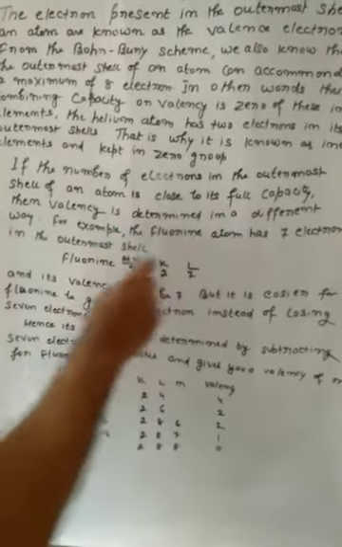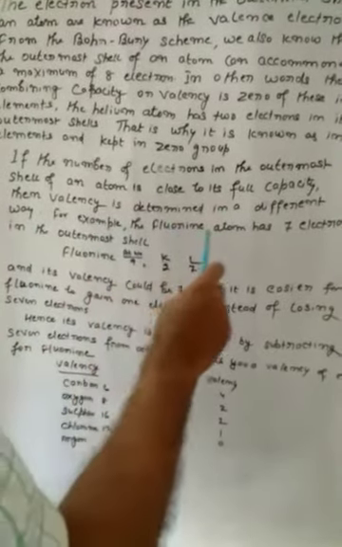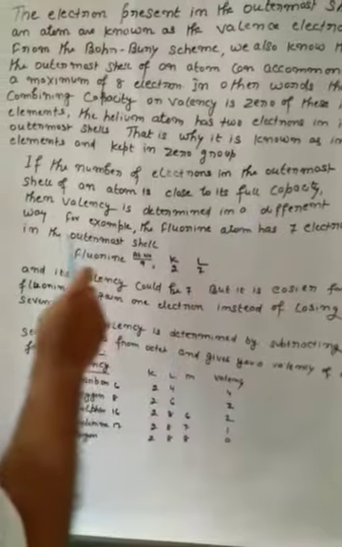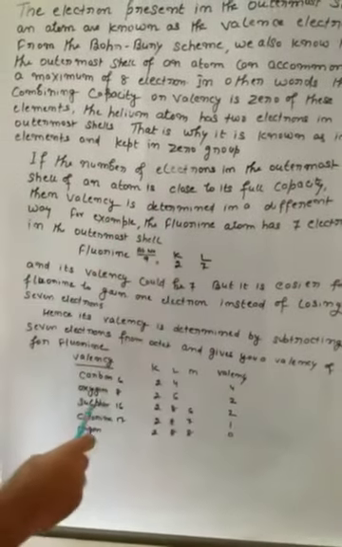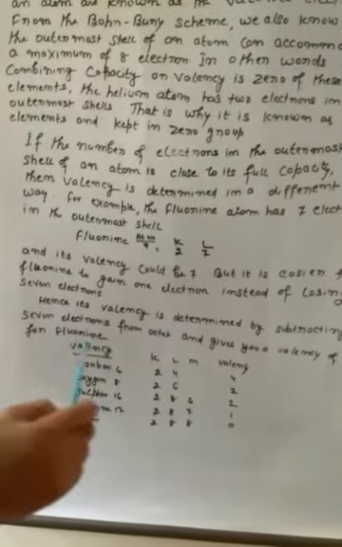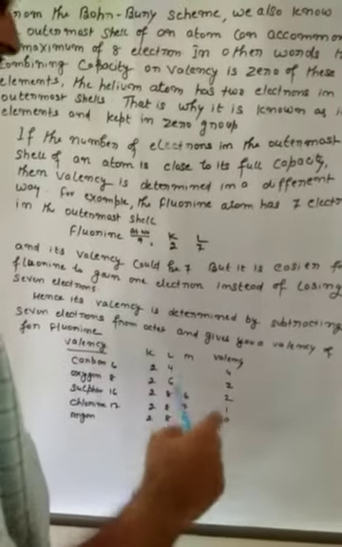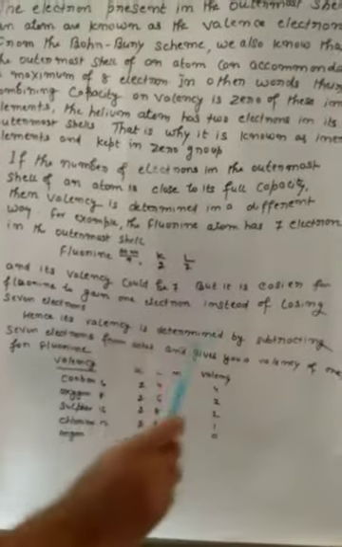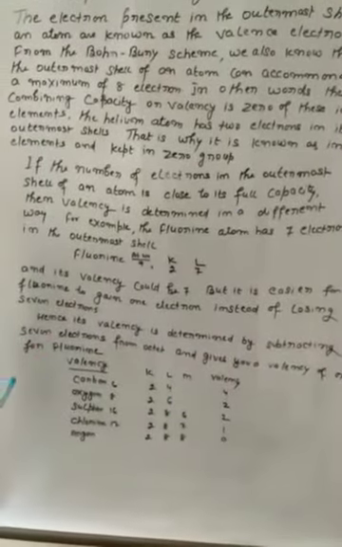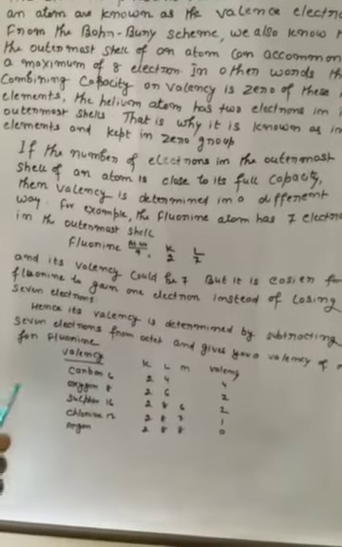For example, a fluorine atom has 7 electrons in its outermost shell. Fluorine has 7 electrons in the outermost orbit, so 8 minus 7 is equal to 1. The valency of fluorine should be 1.